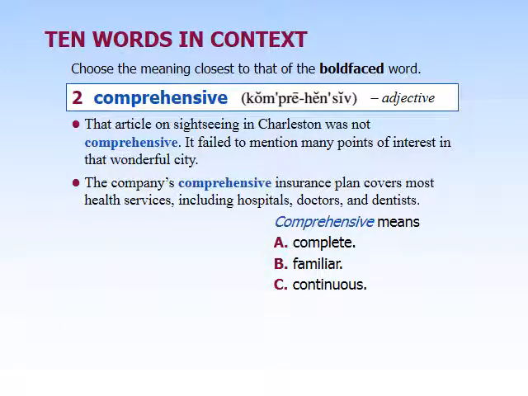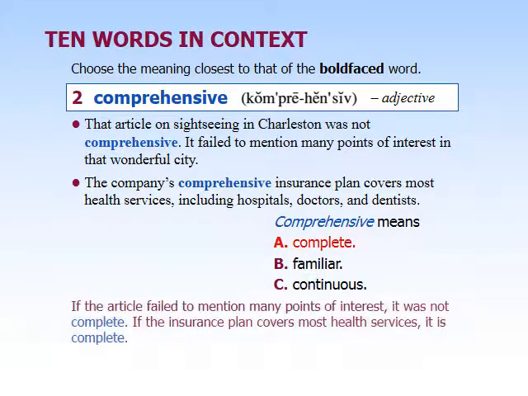So our next one here is comprehensive, and this ends in IVE, and those words tend to be adjectives. The article on sightseeing in Charleston was not comprehensive. It failed to mention many points of interest in that wonderful city. The company's comprehensive insurance plan covers most health services, including hospitals, doctors, and dentists.